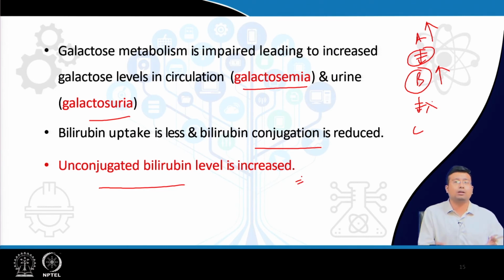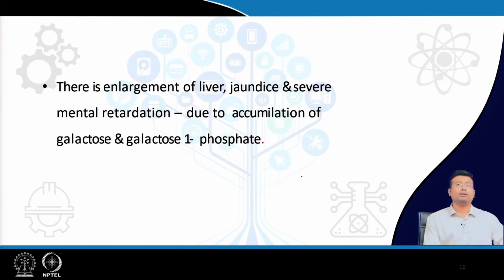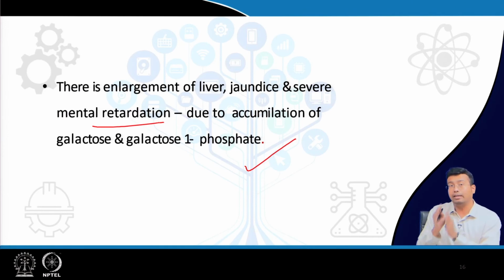Why are the liver cells not functioning properly? Because of accumulation of excess galactose 1-phosphate. Why is it getting accumulated? Due to loss of action of galactose 1-phosphate uridyl transferase. You get my point, right. So, enlargement of liver, jaundice and severe mental retardation, this is very important.